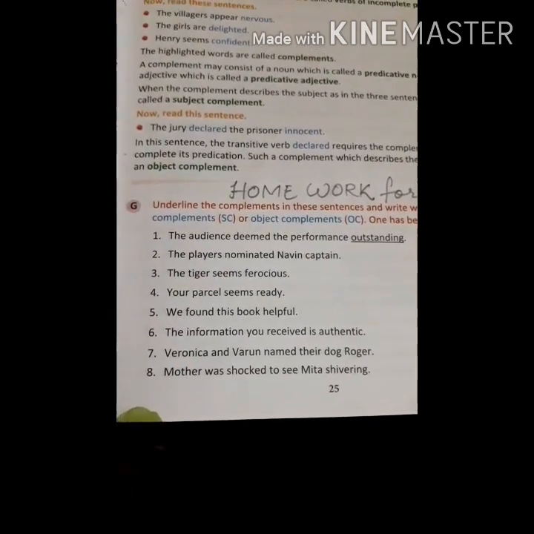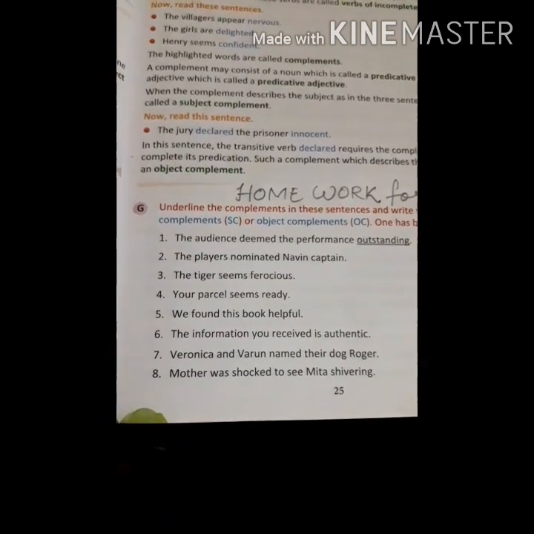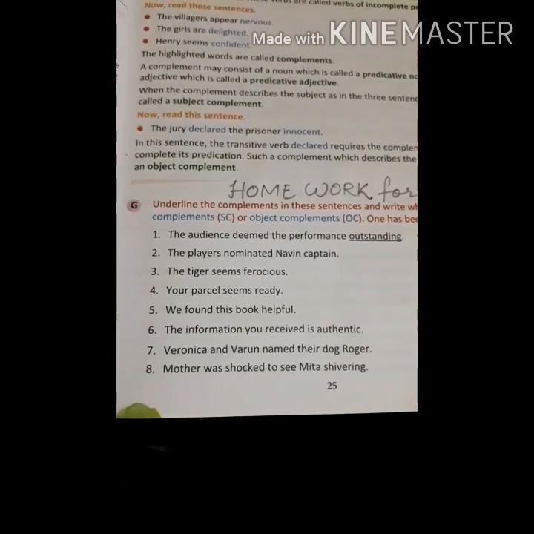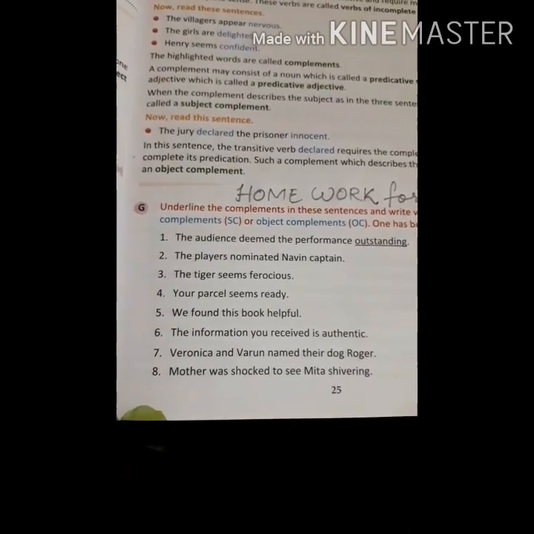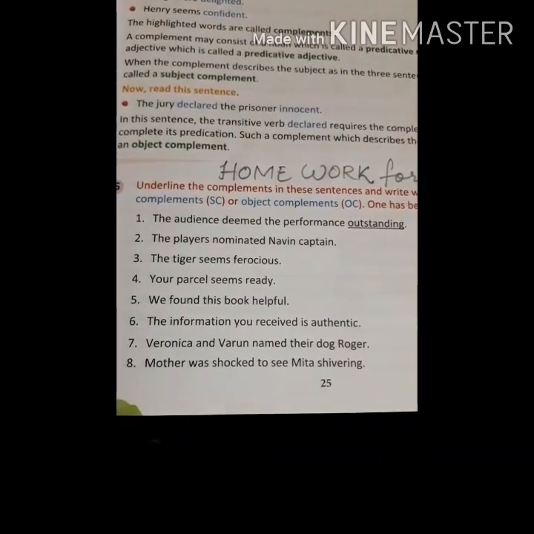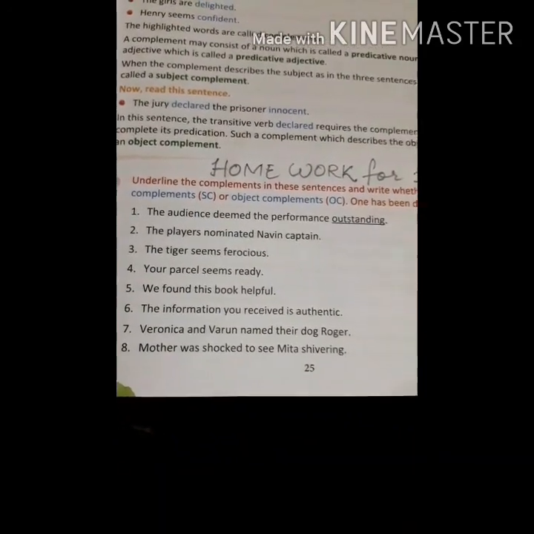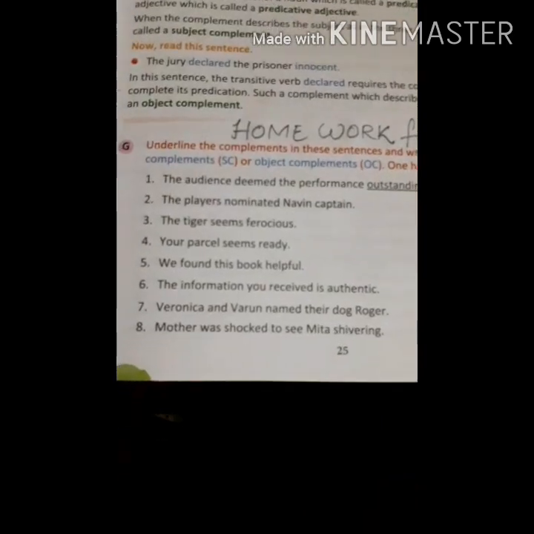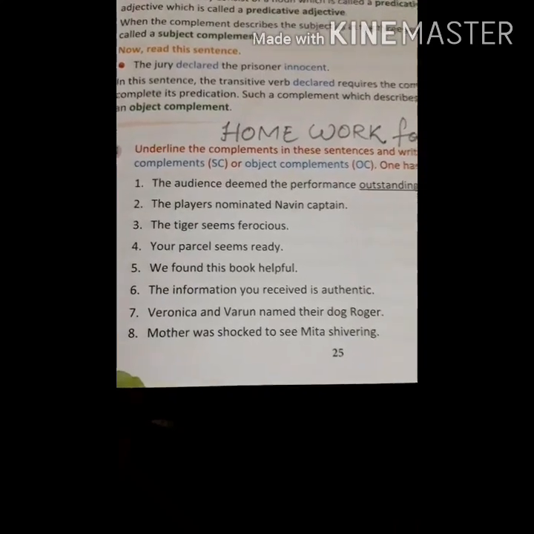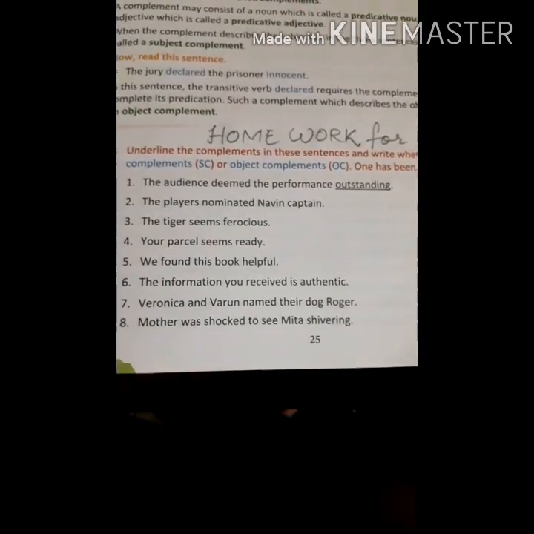Here the players is the subject, nominated is the verb, Naveen is the object, and who was nominated captain? That is Naveen. So the word captain is used for Naveen, so it will again be an object complement. I hope you will be able to do all the 8 sentences given here in your grammar copy.